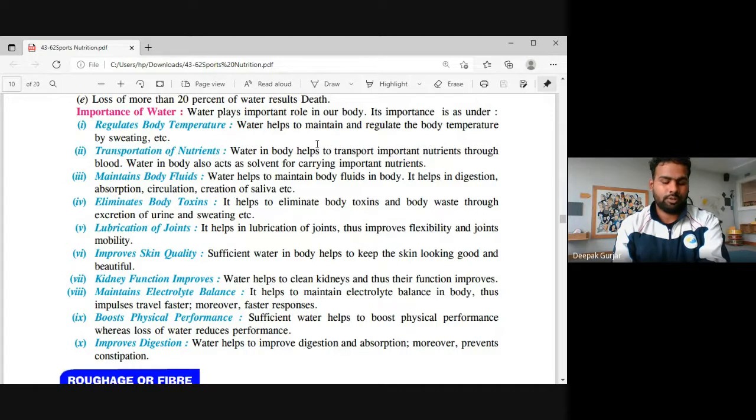It will improve your skin tone. Everyone wants a slim, attractive, good personality, in terms of social life and looking good everywhere. So water improves your skin quality, because sufficient water will keep your skin looking good and peaceful. What is very important? Lubrication of joints. It helps lubricate our joints, thus it improves flexibility and joint mobility.